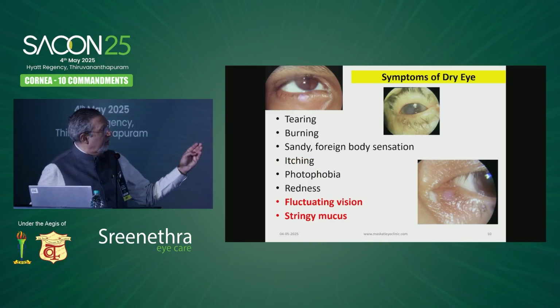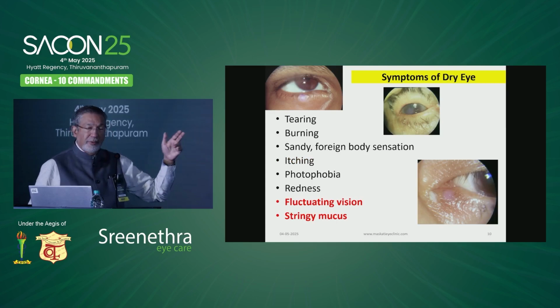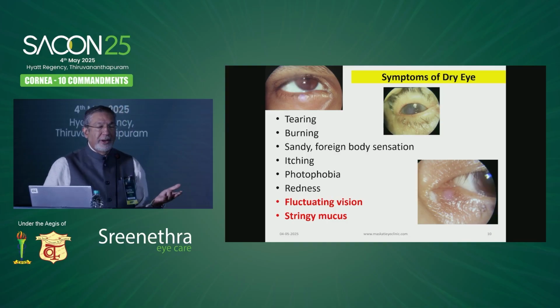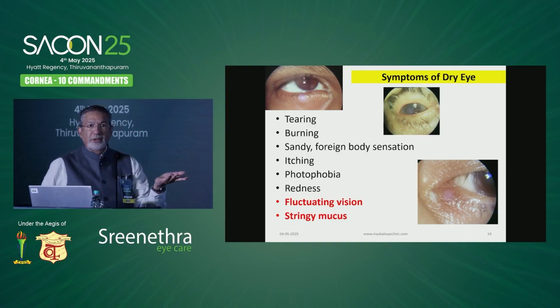So the symptoms of dry eye, we need to know again, these are known to us. Fluctuating vision. There are many causes of fluctuating vision. One of them is dryness in the eye. So early keratoconus, yes. Early macular degeneration, yes. The normal tension glaucoma, yes. So all sorts of things are there. But the simplest thing we don't suspect is fluctuating vision due to dryness. If the tear film is not lubricating the cornea, at the time it is not lubricating, patient sees worse. When it is lubricating, patient sees better. He closes his eyes and opens and life is better.